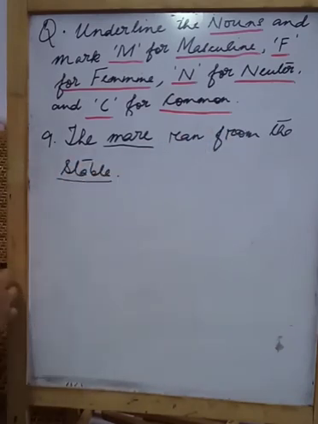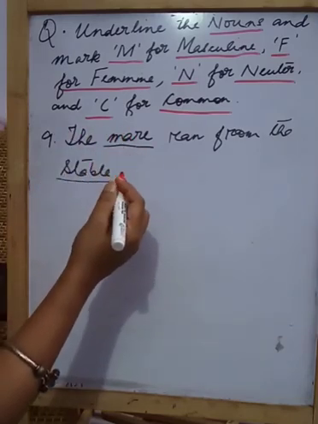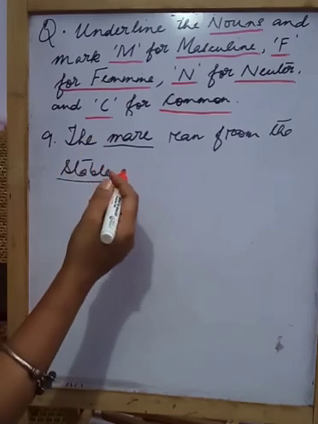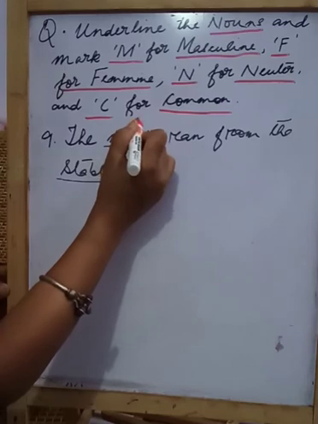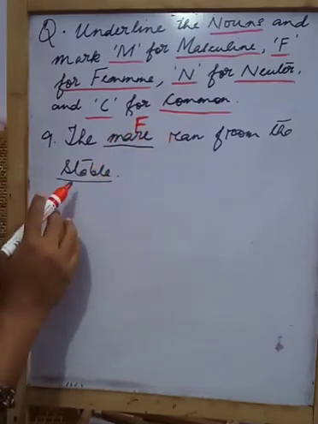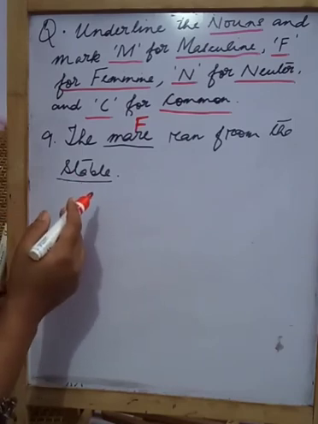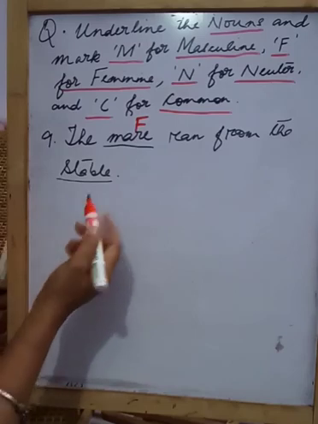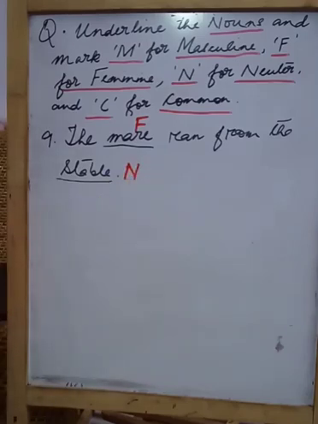So now, what is mare? We all know mare is the feminine of horse. Horse is male, mare is the female version. Alright, so very simple. Mare will be feminine gender. Now stable is a common noun. It is a place. So it is a non-living thing. So what will stable be? It will be a neuter gender.